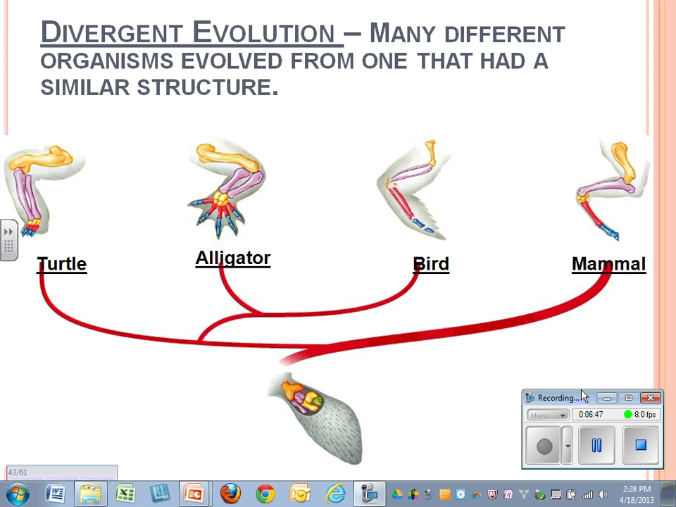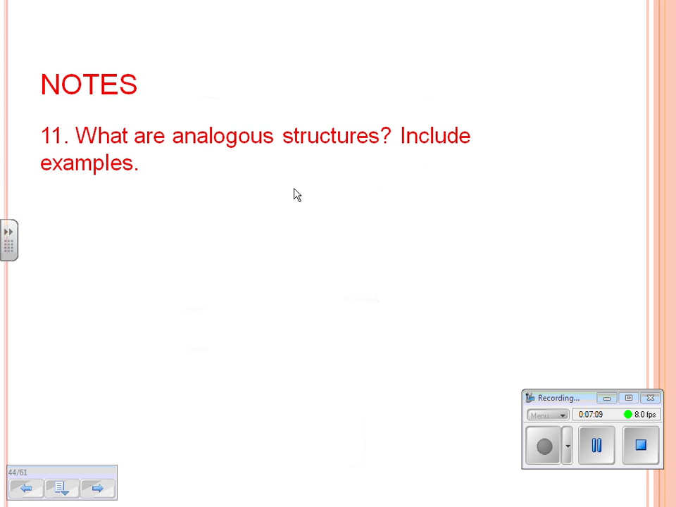So again, looking at divergent evolution, many different organisms evolved from one that had a similar structure. Different organisms, similar structures. Divergent evolution. All right. Similar forms, but then they diverge, they break away from each other to form different species.